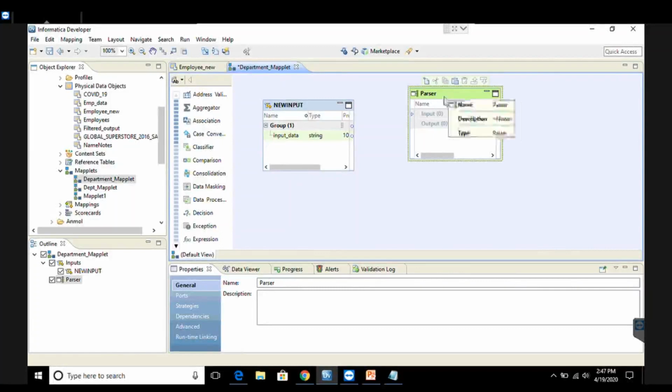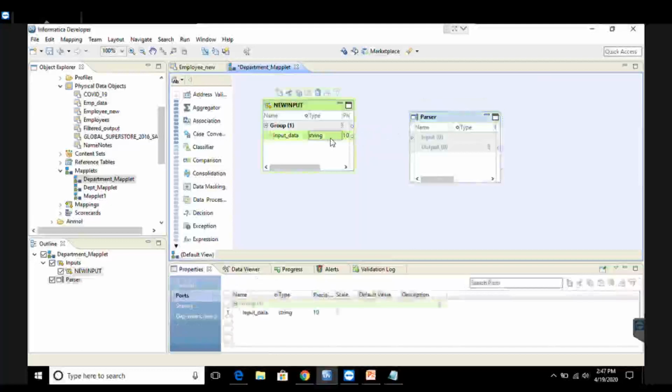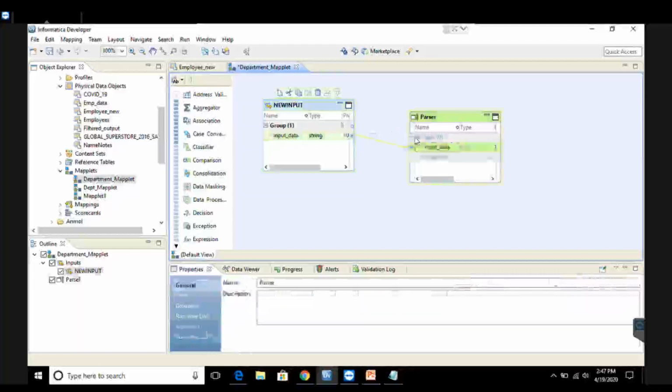Now, to configure the parser transformation, the very first step is to get the data. So I'll drag this input data from the new input icon, press my shift key and drag it to the new input of the parser window. So I'll drag this new input underscore data of my new input transformation to the parser transformation to get the data from it. Okay.